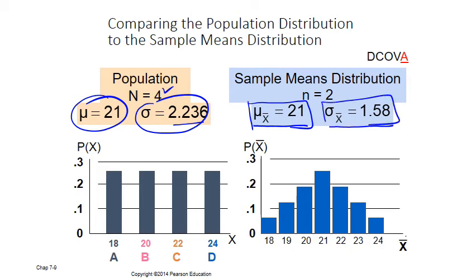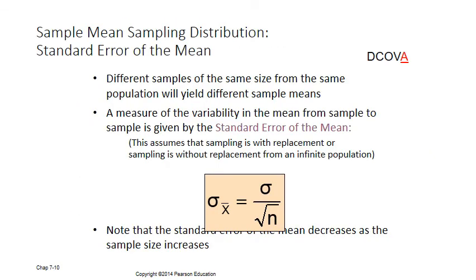If we consider all possible samples, then these two should have a relation. What is that relation? The standard deviation of means is equal to the standard deviation of the population divided by the square root of n. So let's see how it works. You can see this is the formula which I just mentioned, the sampling distribution standard error of the mean. We also call it the standard error of the mean. Why do we calculate this?